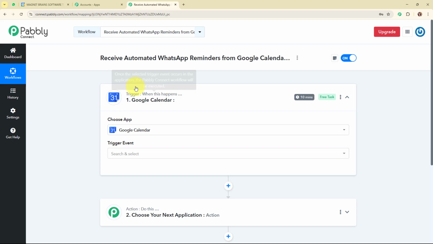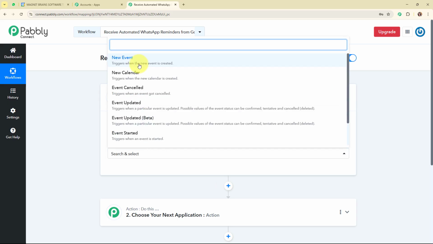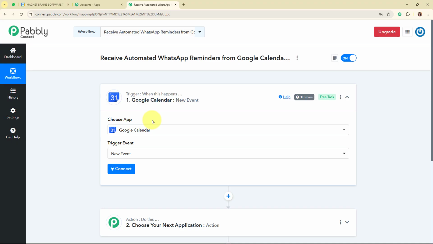So here in my Google Calendar trigger step, I'm going to select my trigger event as new event, so that when I schedule a new event in my Google Calendar, then automatically and instantly Pabbly Connect should capture the response, or you can say automatically this entire workflow should get triggered. Alright, so now I have selected my trigger event.